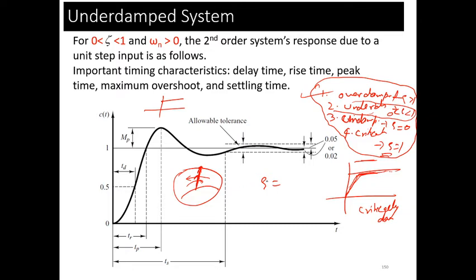But in order to design a control system, when you are going to set the value of zeta to 1, you have to set it to exactly 1.